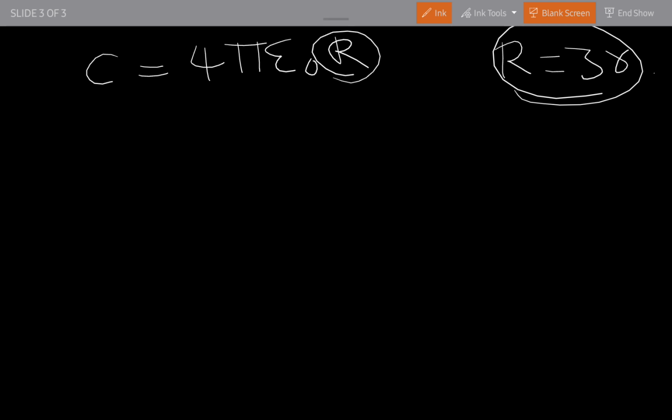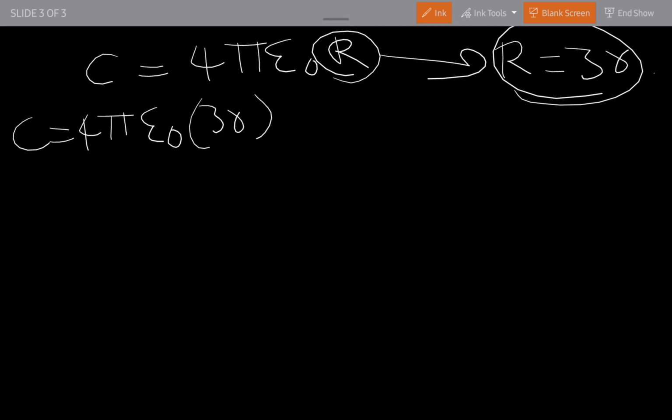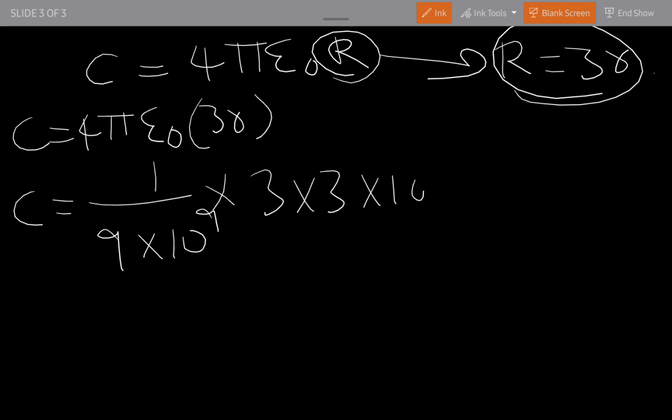Substituting here, C equals 4 pi epsilon naught into 3r, with 1 by 4 pi epsilon naught equal to 9 into 10 power 9 and 3r equal to 3 into 3 into 10 power minus 3.